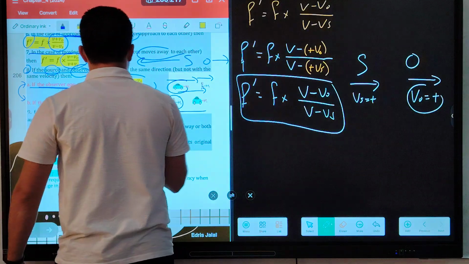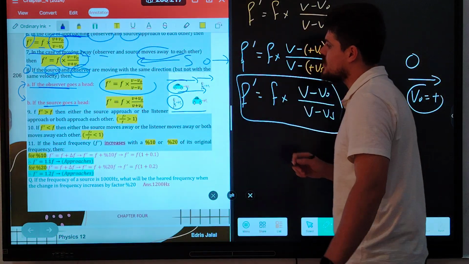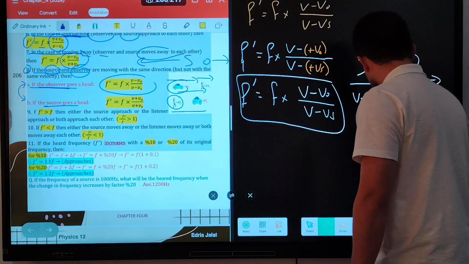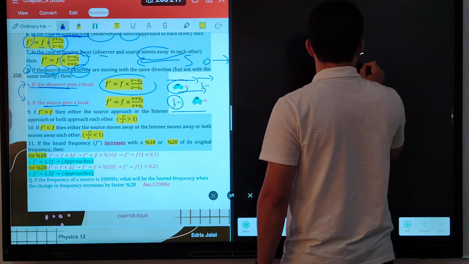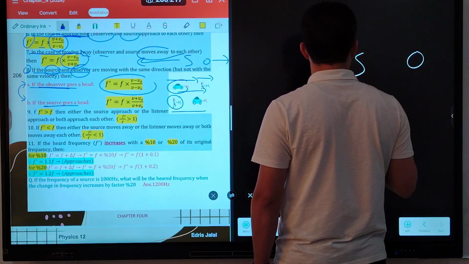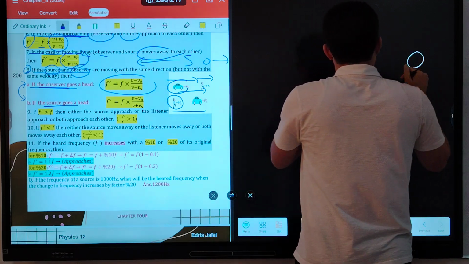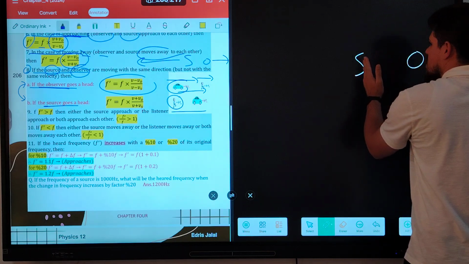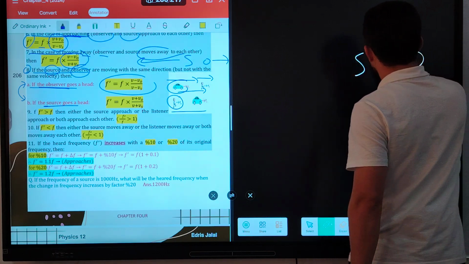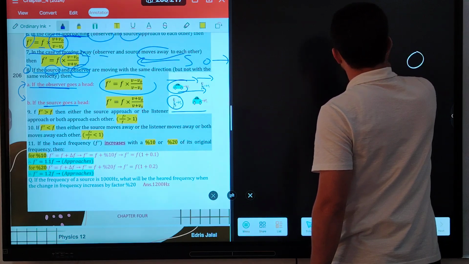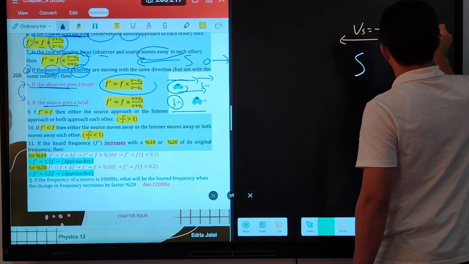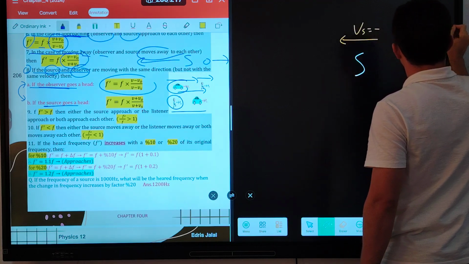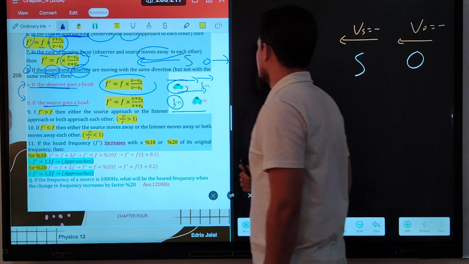The equation of the Doppler effect becomes (V plus V naught) over (V plus Vs). As you can see here, source and observer. When the source goes ahead, Vs becomes negative, Vo also becomes negative.